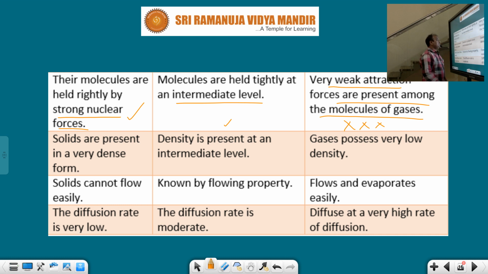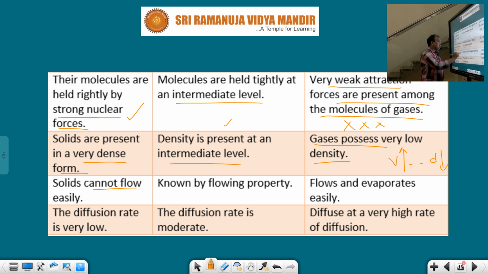After that, solids are present in a very dense form. Of course, density is more in the case of solids. Density is at a moderate or intermediate level, neither high nor low, in the case of liquids. But if you take gaseous molecules, gases possess very low density, due to the reason that gases have more volume. When the volume is more, density is less.